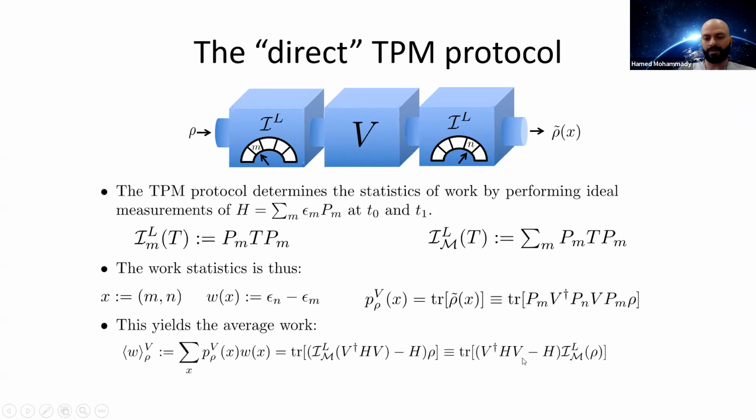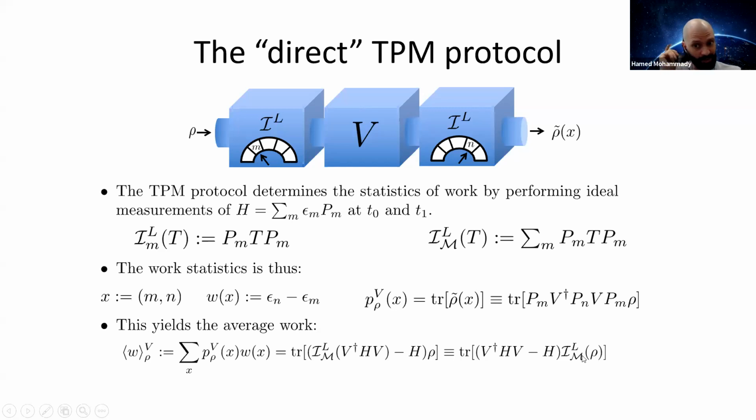So you can see that if you want the average work to equal the unmeasured work for all system states rho, then the Heisenberg-evolved Hamiltonian has to be a fixed point of the Lüders channel. And similarly, if you want the average work to equal the unmeasured work for all unitary processes, then the initial state rho has to be a fixed point of the Lüders channel.